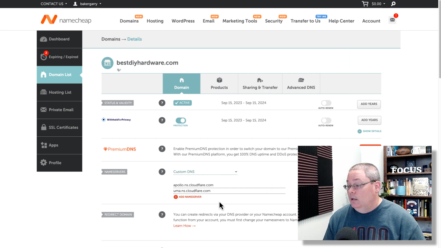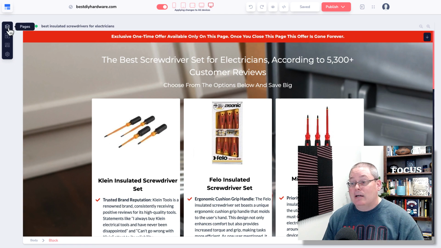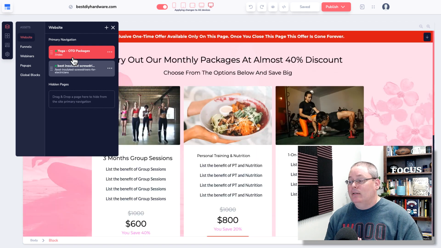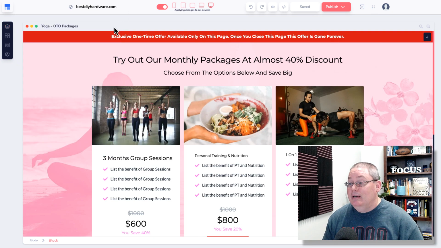Bestdiyhardware.com. Down here, you can see we set up the custom DNS. This is part of the configuration inside of Groove Pages, where we actually built a page. So you can see here, this is the best insulated screwdriver page. Again, this goes back to the page that I had mentioned in the other video.